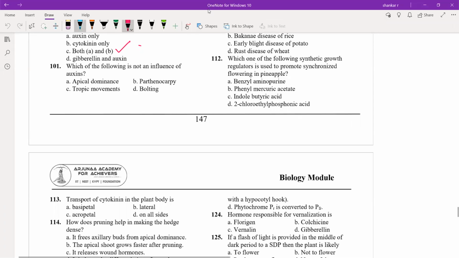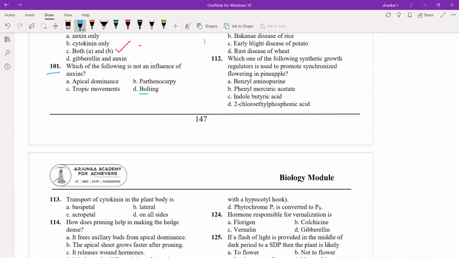Question number 101. Which of the following is not an influence of auxin? Options are apical dominance, parthenocarpy, tropic movements, bolting. So among the given options, D is not a role of auxin in the plant.